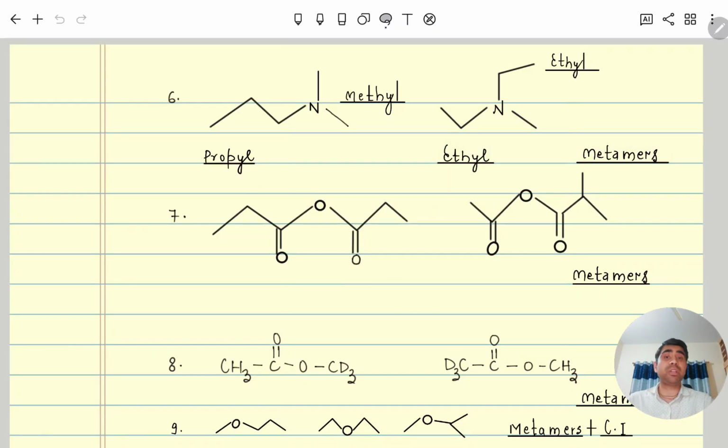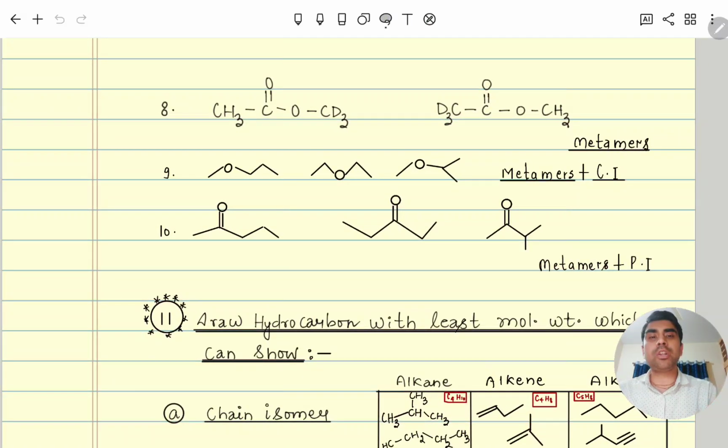So the functional group remains the same here. The functional group will change in functional isomerism. Here also you can see C double bond O, and along with that this is an ester. Here CD3 and here CH3. Now CH3 is here, CD3 is here, and CH3 is here. Both are metamers. This is also metamers, this is also metamers.